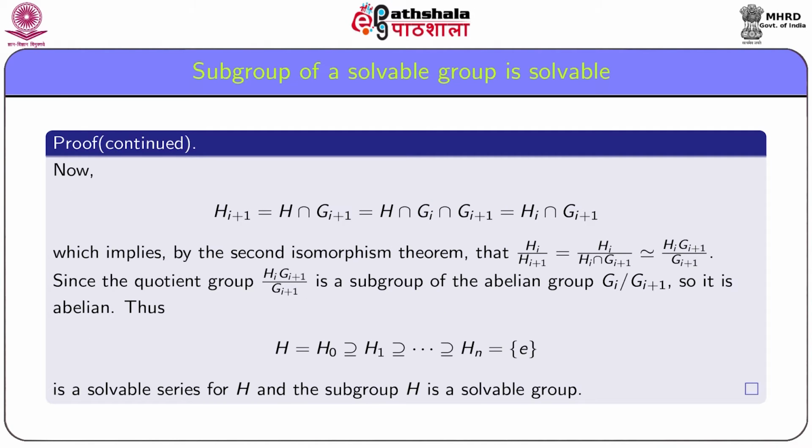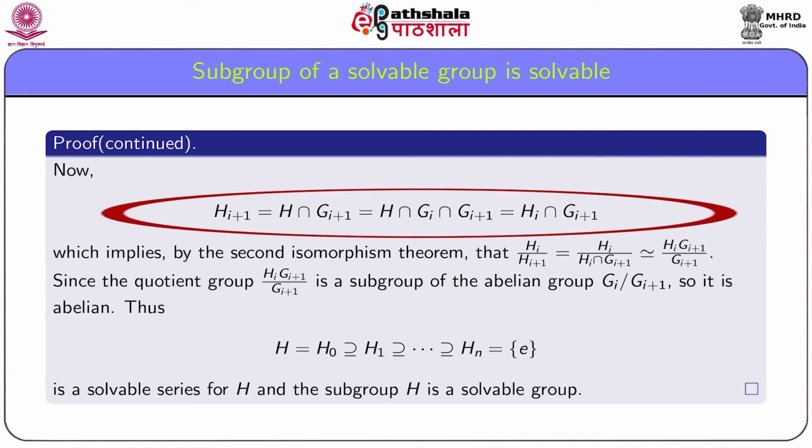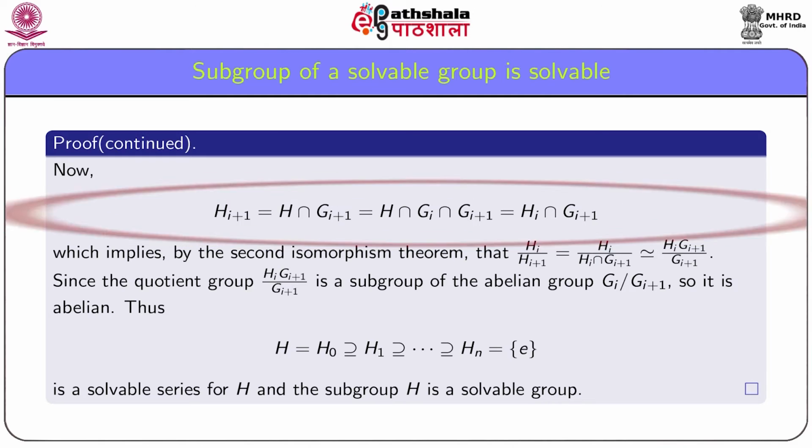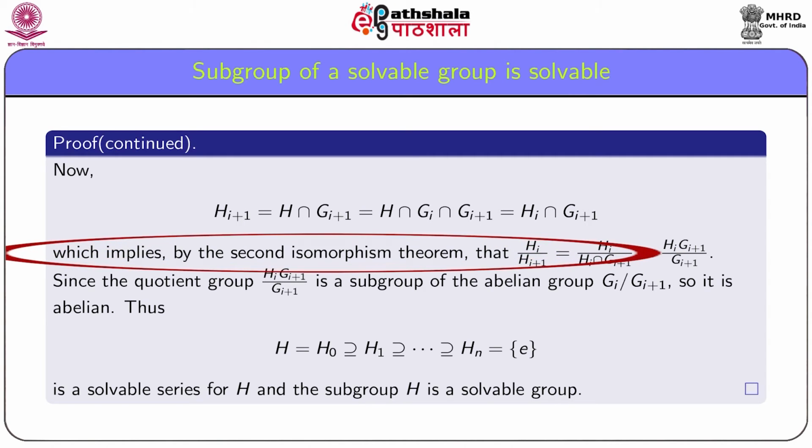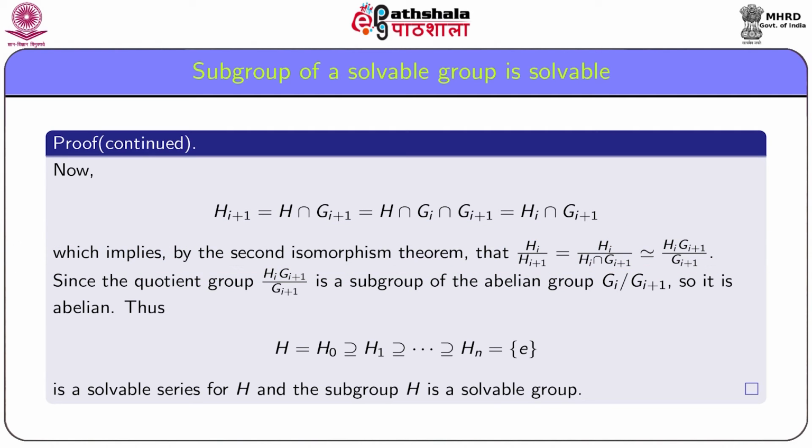Now Hi+1 = H ∩ Gi+1 = H ∩ Gi ∩ Gi+1 = Hi ∩ Gi+1, which implies by the second isomorphism theorem that Hi by Hi+1 = Hi by Hi ∩ Gi+1, which is isomorphic to Hi Gi+1 by Gi+1.